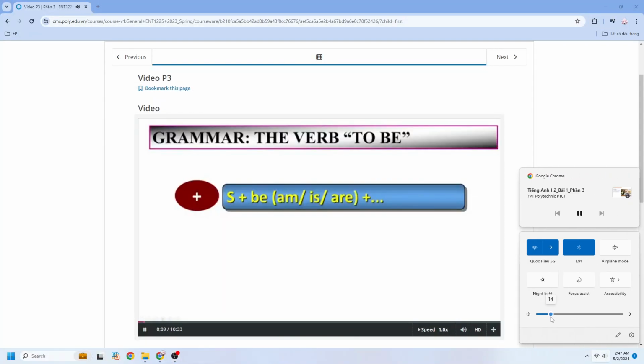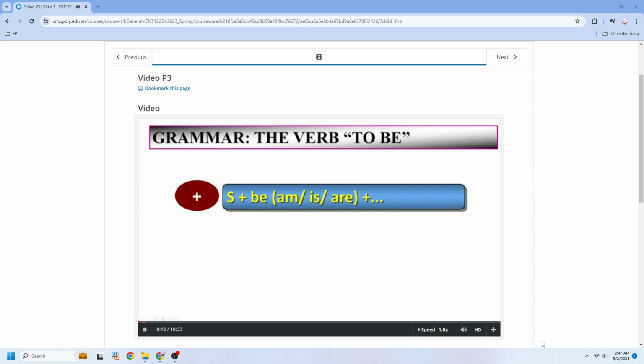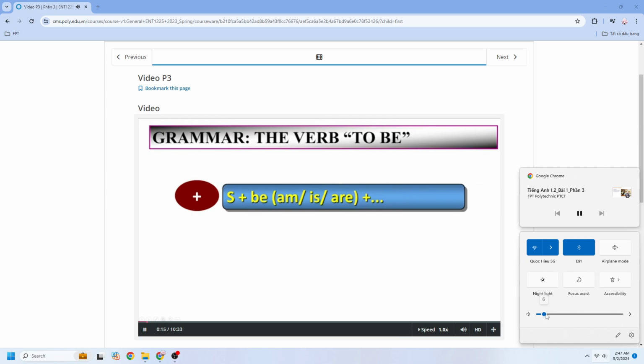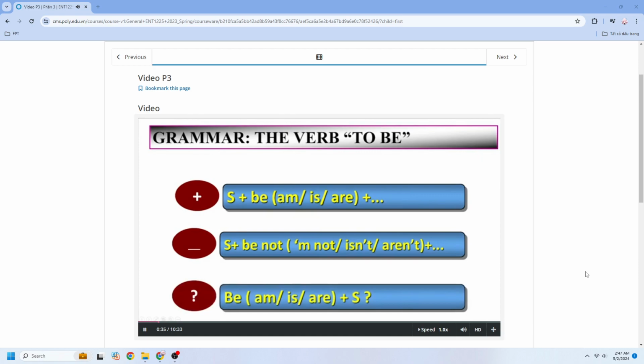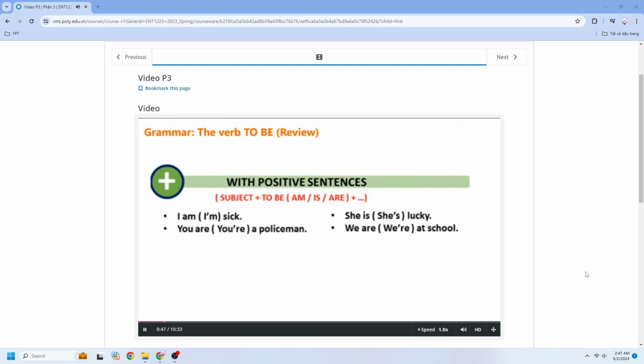S, subject plus be: am, is, and are. And for negative statements, subject plus be with not. Example: I'm not, isn't, and aren't. Questions with verb to be using the verb am, is, and are. Let's practice with some examples for positive sentences.